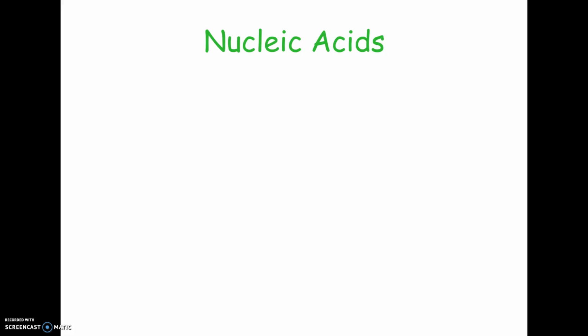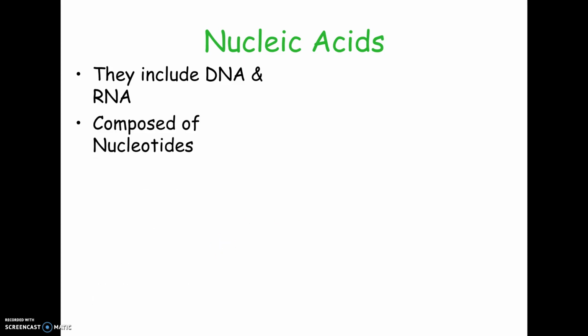So the last group is the nucleic acids. We talked about carbohydrates, lipids, proteins, and then our last group is nucleic acids. DNA and RNA are good examples of nucleic acids. They are made of building blocks just like everything else. Carbohydrates, remember, it was monosaccharides. Proteins were amino acids. So nucleic acids are made of what are called nucleotides.